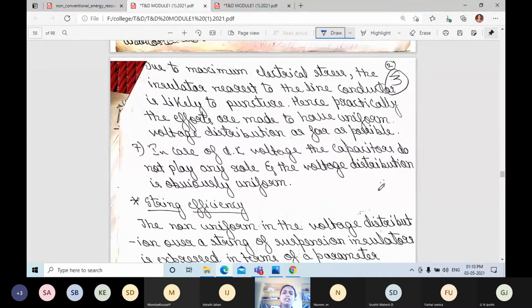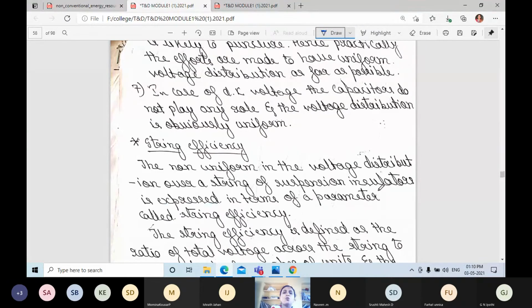Okay. Next is the string. What do you mean by string efficiency here?